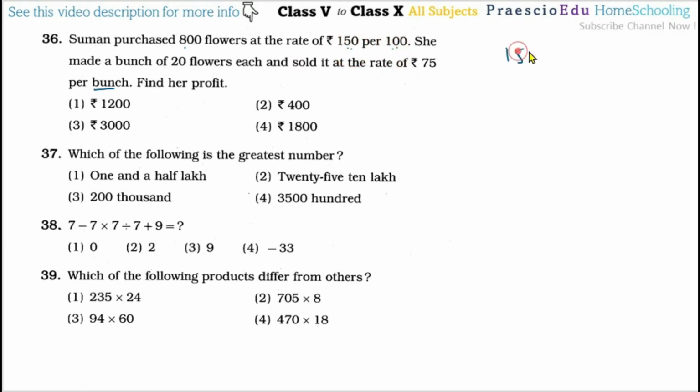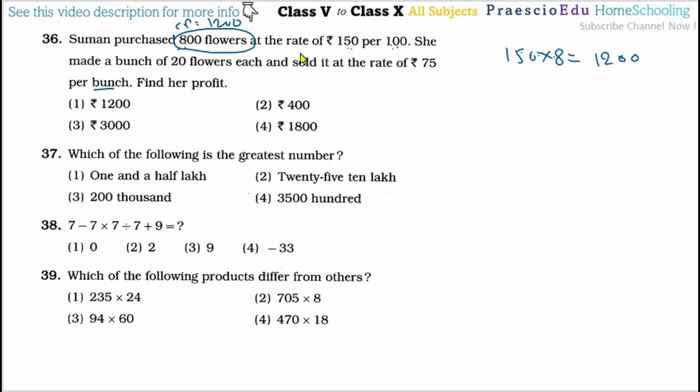So this rate is for 100, so we have to multiply by 8. 8 fives are 40, 4 carries, 8 ones are 8 plus 4 is 12. So the complete price for these 800 flowers, the CP, is 1200.